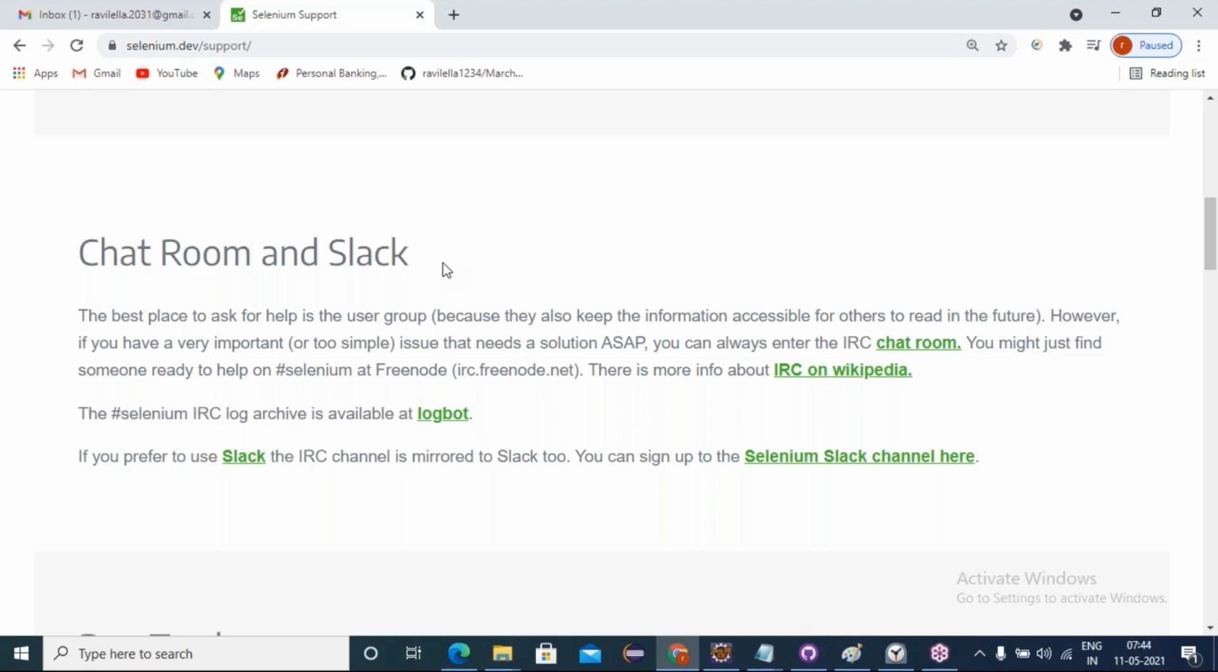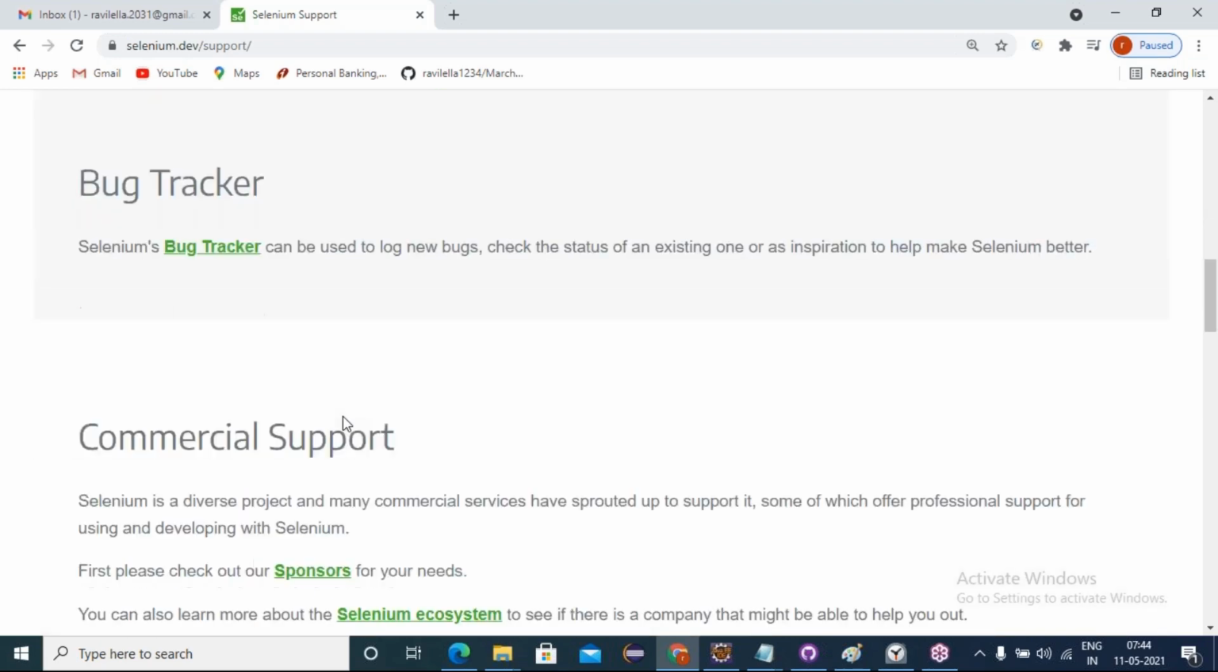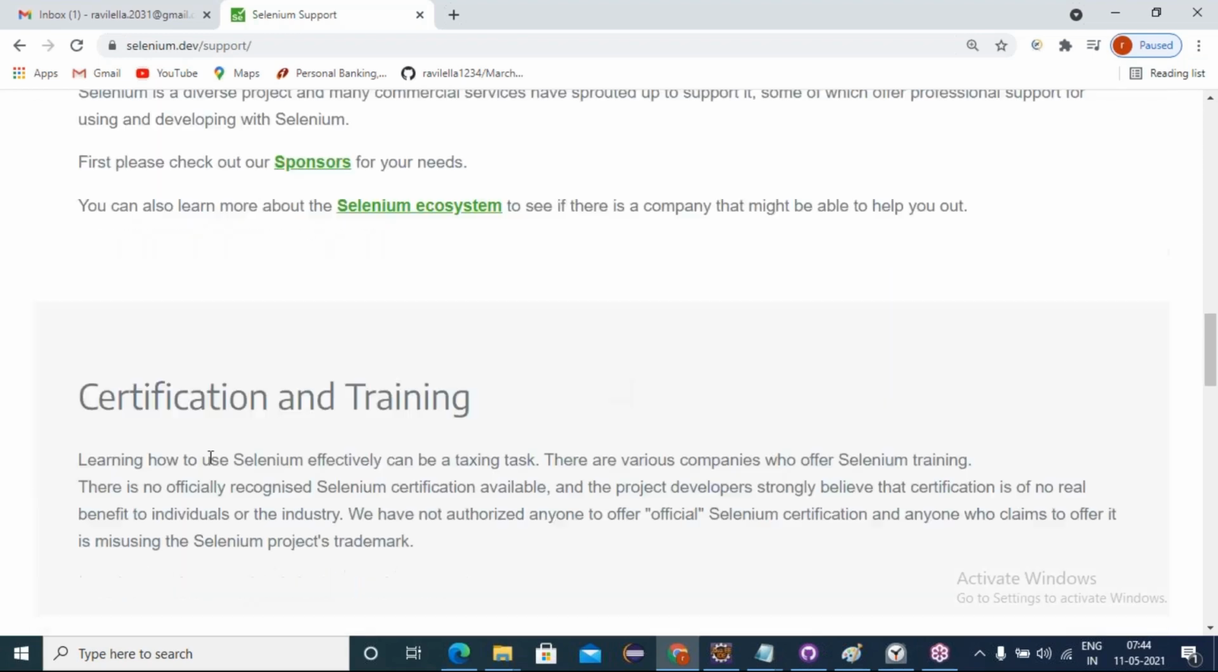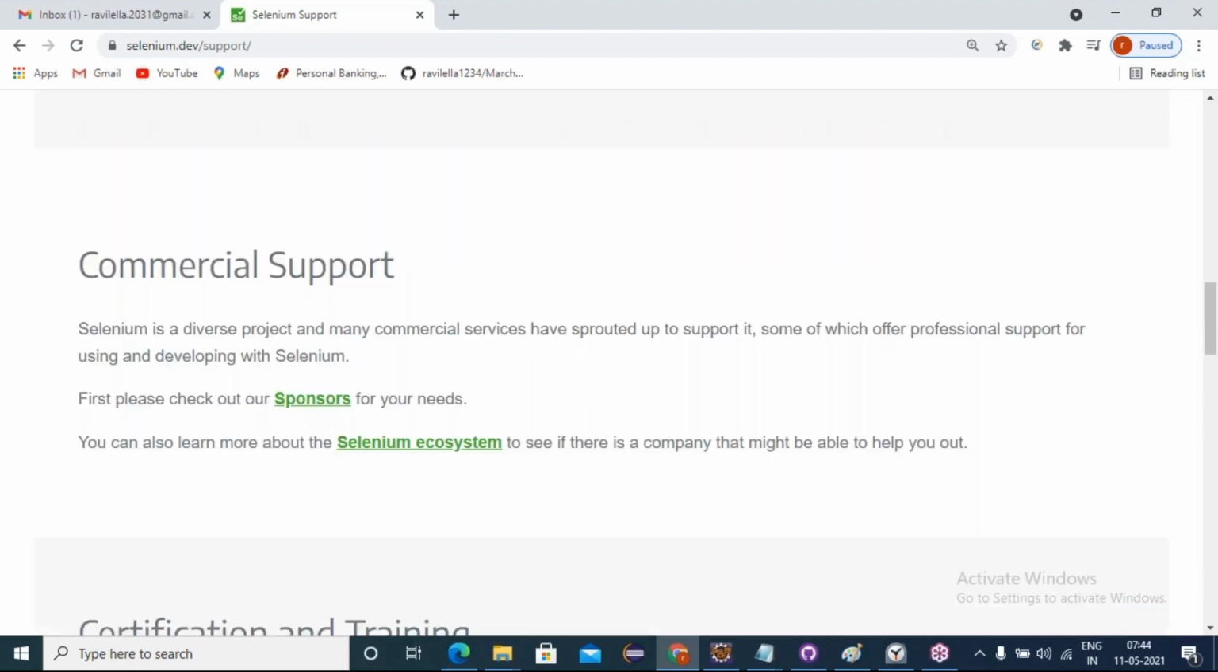But even though Selenium is open source, free software, we have a large user helping community there. There are chat rooms and Slack, bug trackers, all the helping communities, commercial support, blogs, so many helping communities.